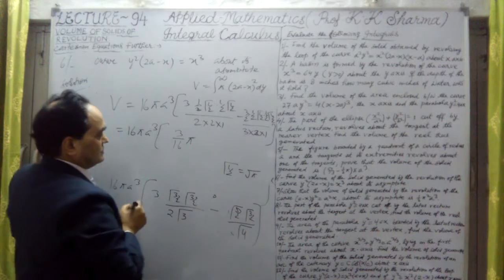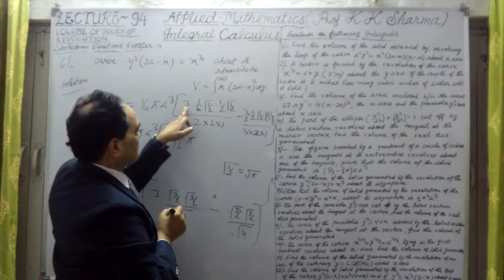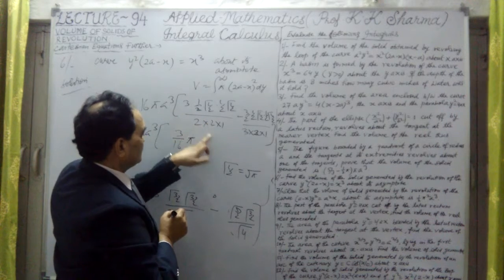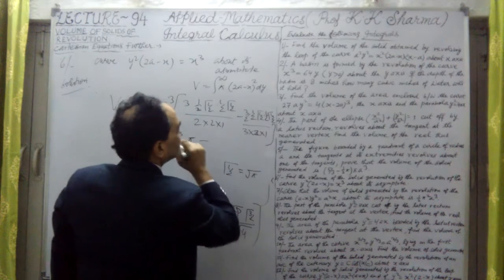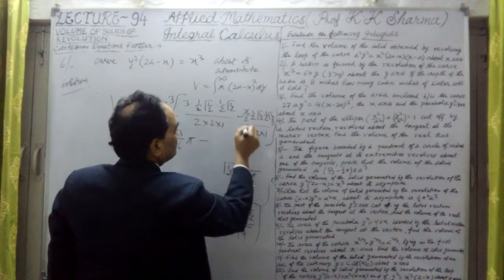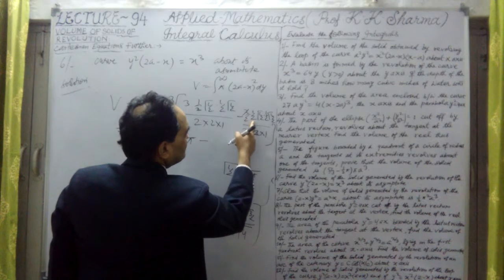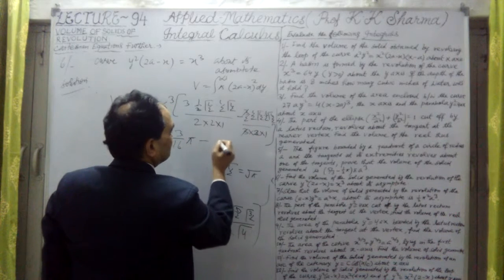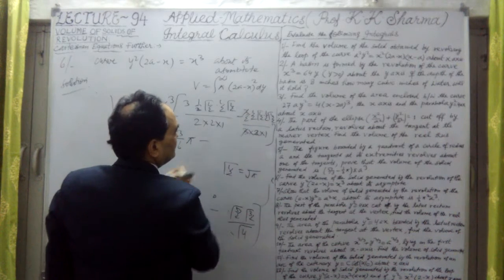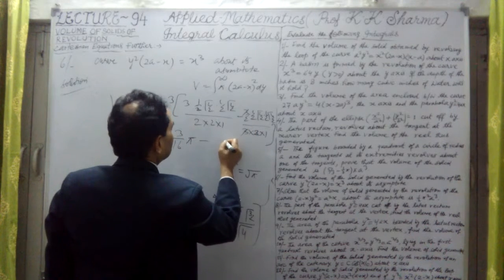Pi. Okay, 2 to the 4, 4 into 4 is 16. The 3 in the numerator will come in the denominator, 16 minus 3 by 2. Okay, the 3 is cancelled out, and this is 2 to the 4, 4 to the 8, 8 to the 16, this is also 16, and in the numerator we have obtained only pi upon 16.